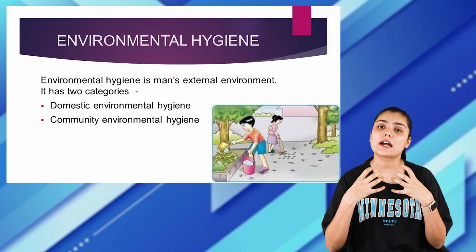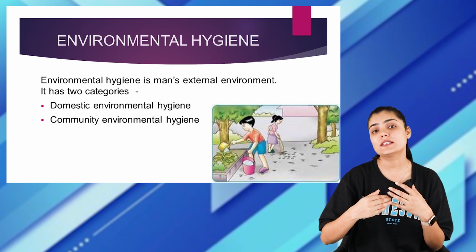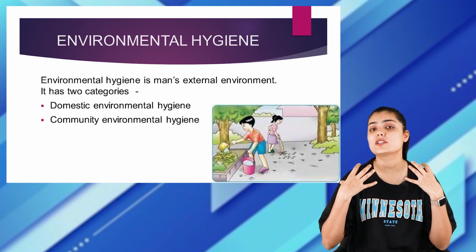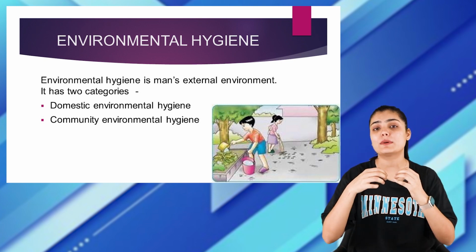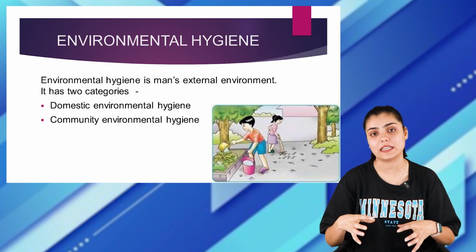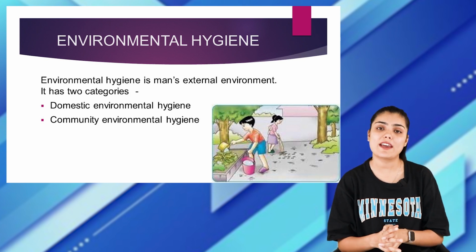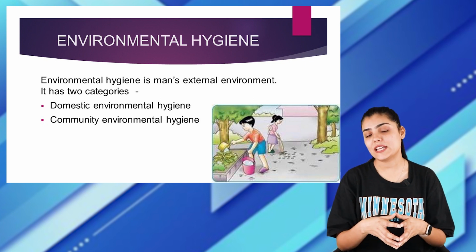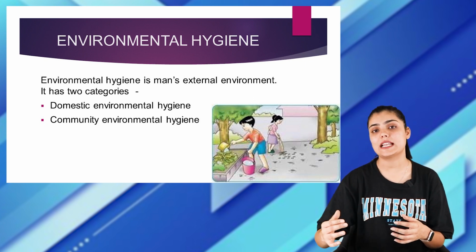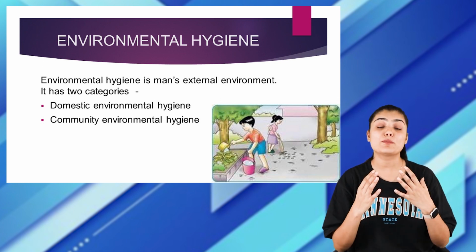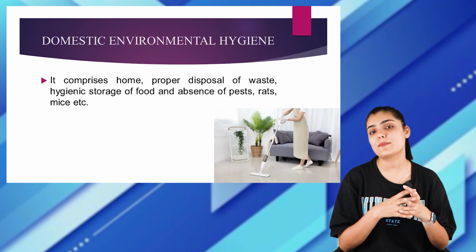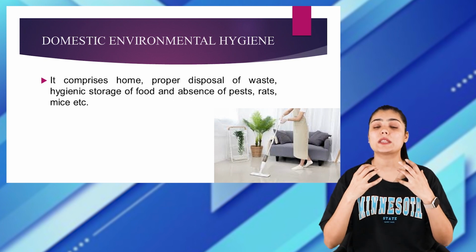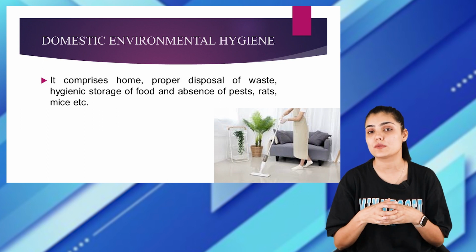Environmental hygiene is not our personal thing. It is about humans' external environment. Of course, environmental hygiene is not concerned with our bodies and keeping ourselves clean, but with keeping the environment that we live in clean. Under environmental hygiene, we again have two different aspects, which include domestic environmental hygiene and community environmental hygiene. Again, from the term itself, you must get an idea of what domestic environmental hygiene and community environmental hygiene are. Domestic is concerned with our own house, inside the house, right?